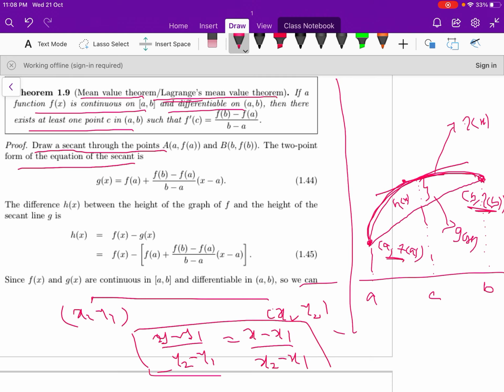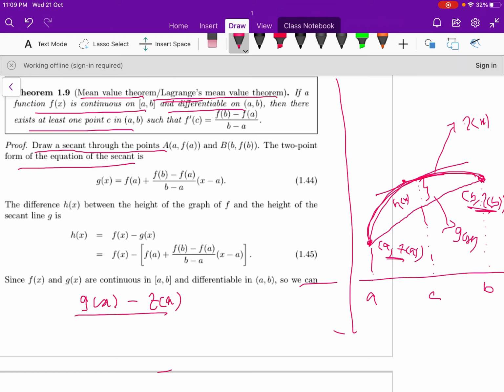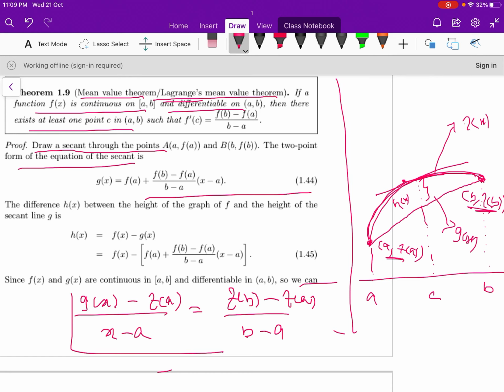So you can write the equation of the secant line using the two-point form: (g(x) minus f(a)) by (x minus a) is equal to (f(b) minus f(a)) by (b minus a). So this can be written as equation 1.44.